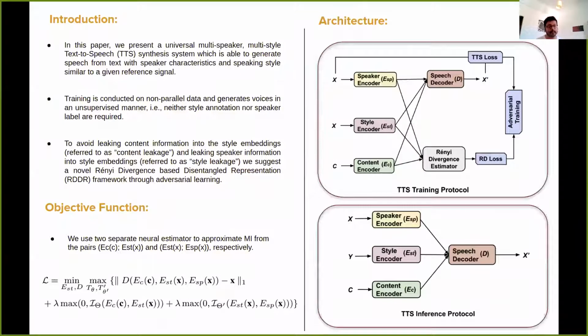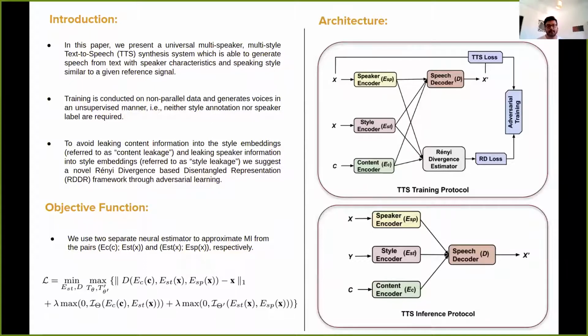With the recent advancements, text-to-speech synthesizer or TTS systems are capable of generating very good quality speech. However, it is more on the neutral side and less expressive. So we can build a universal multi-speaker multi-style text-to-speech synthesizer using speaker information and style information. So we can add the speaker encoder and style encoder along with the content encoder.